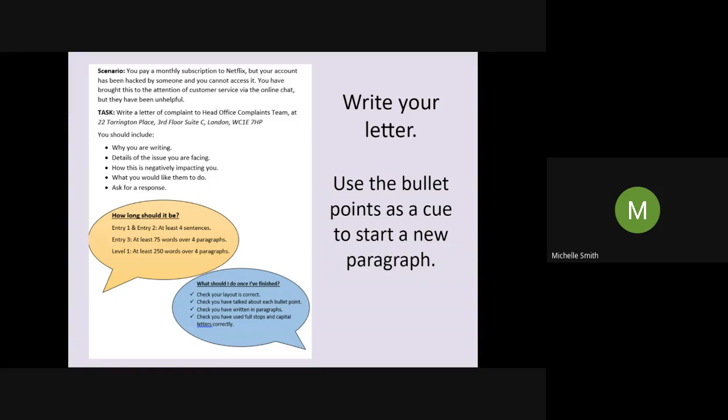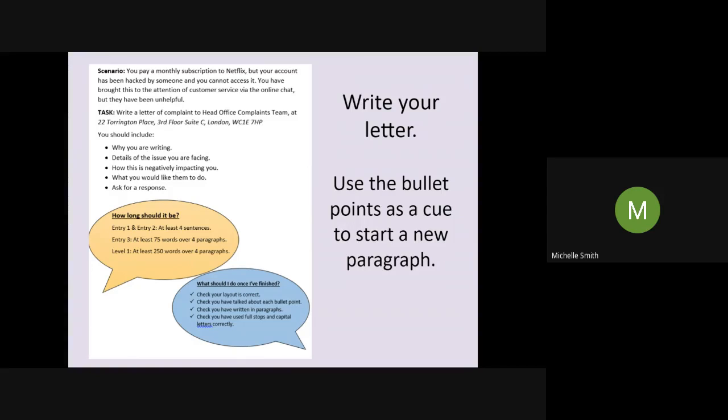Now, you can ask for whatever you want, really. Perhaps you just want a refund for the past 3 months that you've not been able to access this. Maybe you want, I don't know, free Netflix for a year. Maybe you want them to give you some sort of voucher or some sort of discount for your subscription for the next year. Maybe you want a written apology.